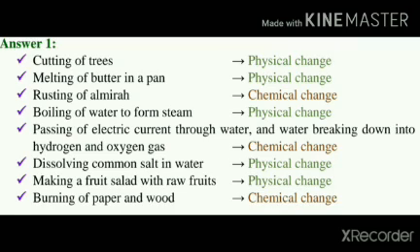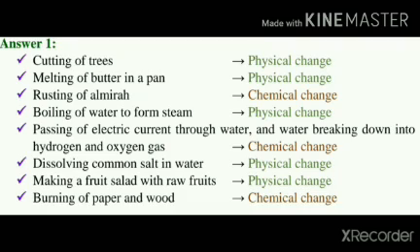So here, if we discuss the above conditions, cutting of trees is a physical change because no new substance is formed. Melting of butter in a pan is also a physical change, because a new substance is not formed, only the state is changing. Rusting of almirah is a chemical change, because there is a chemical reaction between the iron and the environmental moisture and oxygen. Boiling of water to form steam is only a change in state and no new substance is formed, so it is a physical change.